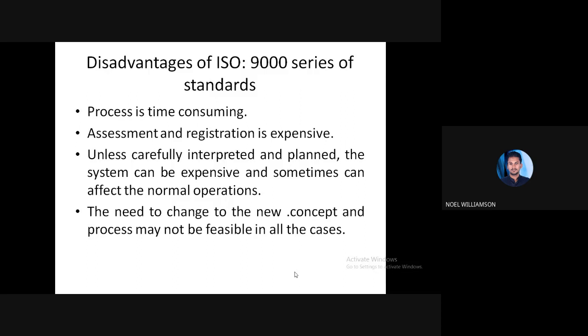Anyway, I think this is the last one. Okay, we'll discuss it also. So these are the main disadvantages. First one, it is time consuming. There are many procedures involved in certification.